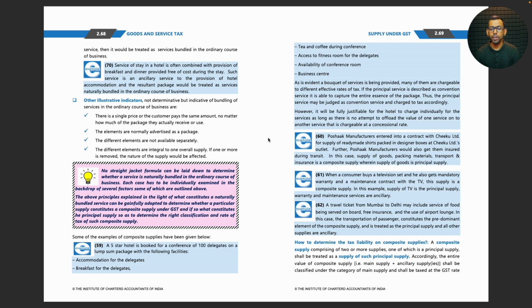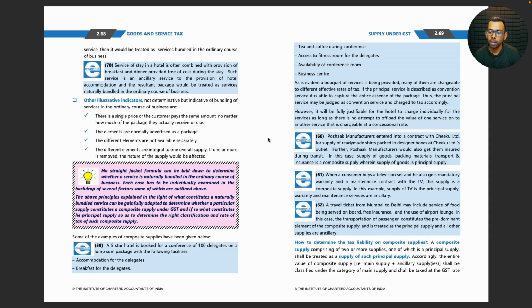However, it will be fully justifiable for the hotel to charge individually for the services as long as there is no attempt to offload the value of one service onto another service that is chargeable at a concessional rate.